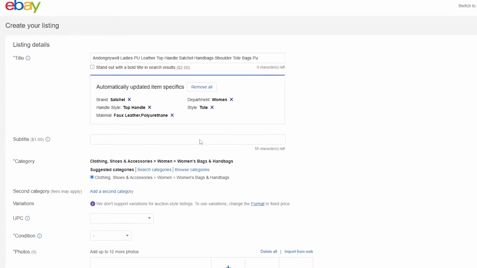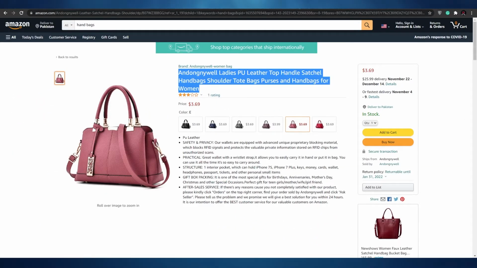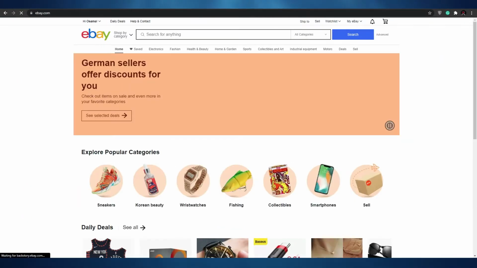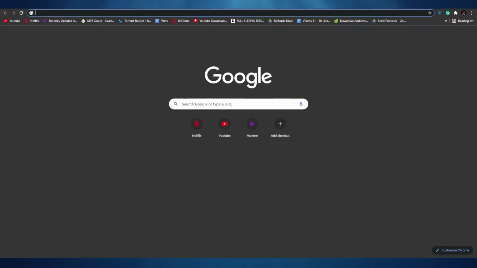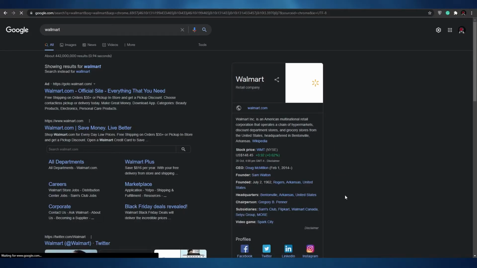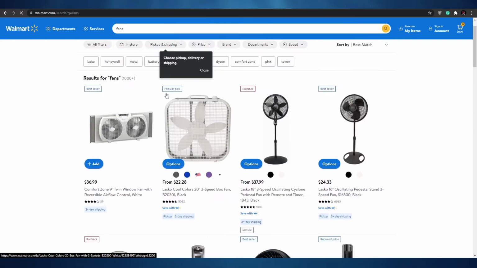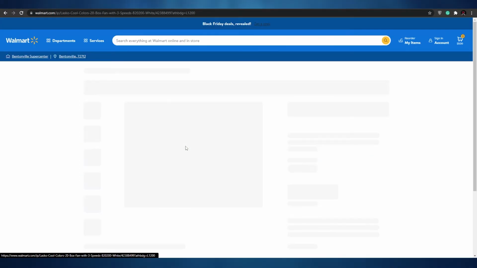Now, another thing that you can do is you can search for drop shippers and see how they basically sell. So what that means is, let's come over here onto Walmart. And what I want you guys to do is just simply search for a product. Let's just say this is the product right here.